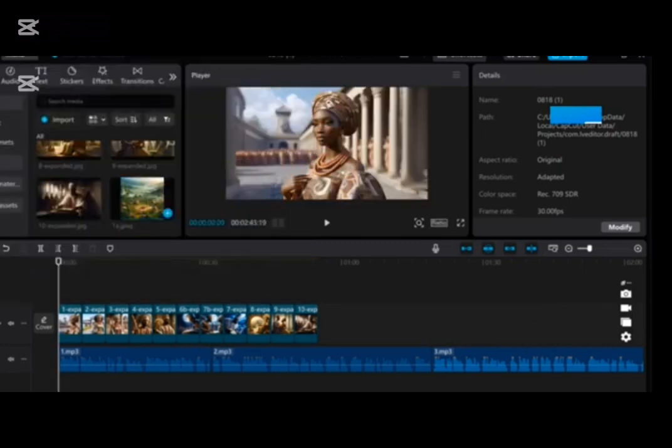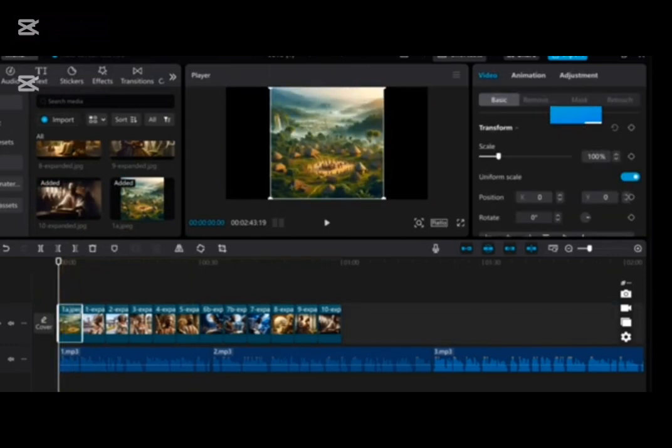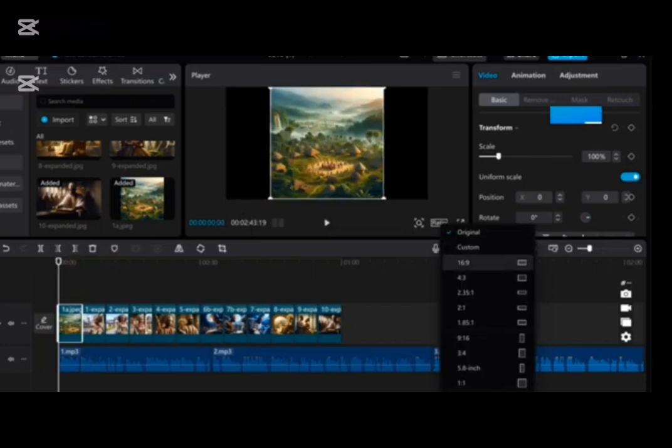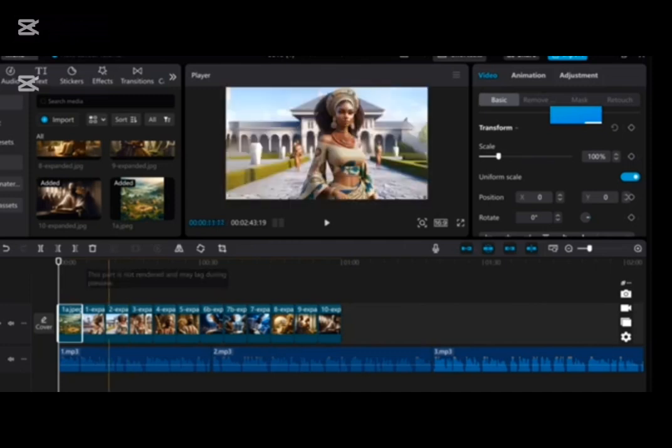I said earlier that I was going to show you how you can expand or zoom your image to fit this YouTube required ratio. Before we proceed, I'm sorry, I already changed the ratio to 16:9 here. That's the format for YouTube long videos. If you don't change it, it won't give you what you want, okay? So I already changed it to 16:9, and that's why we have this rectangle space. You can see that this image that was generated by Bing doesn't cover this space. That is the reason why I expanded all these other images.